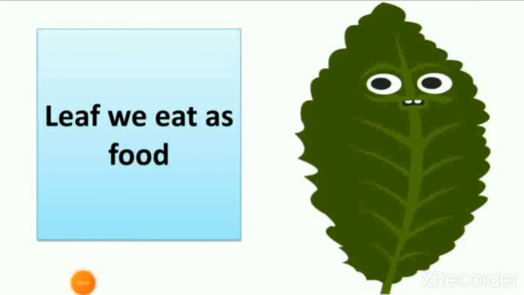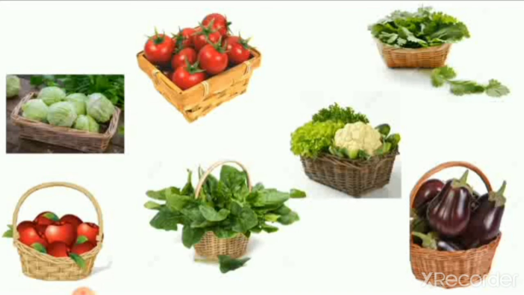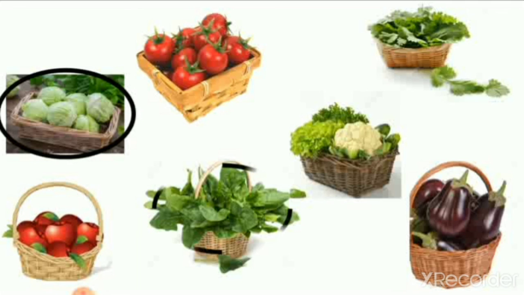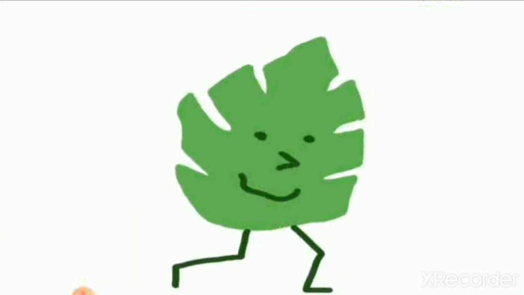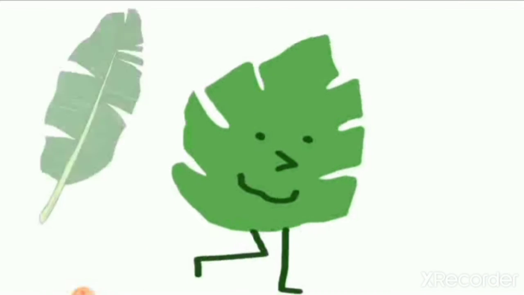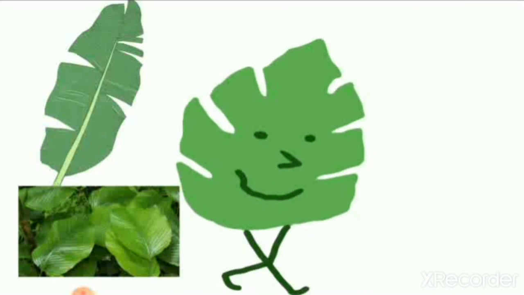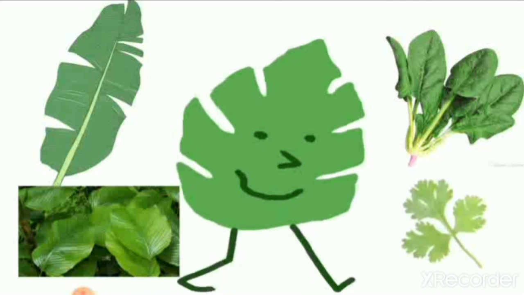Now let's revise what we learned today. We learned about leaves we eat as food. We saw the pictures of vegetables and we found out which are leaves of the plant. So here you can see the leaf of the plant. Then we saw the different types of leaves, but not every leaf we eat.